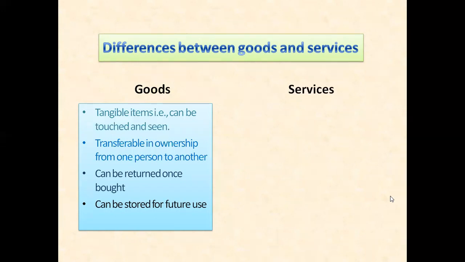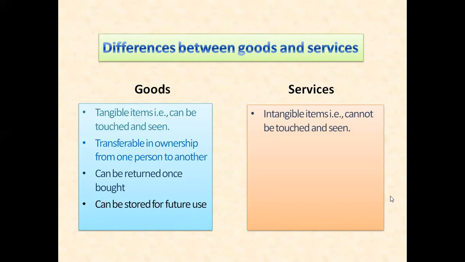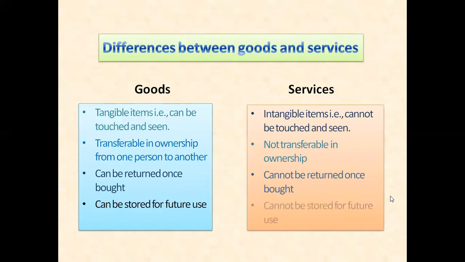What about services? Services are intangible items that cannot be touched, cannot be seen. Number two, they cannot be transferred from one person to another. The service of a teacher is owned by the teacher himself or herself. The service of a doctor is owned by the doctor himself. So there's no way you can transfer the ownership of the service from one person to another. They also cannot be returned once bought. Last, they cannot be stored for future use.